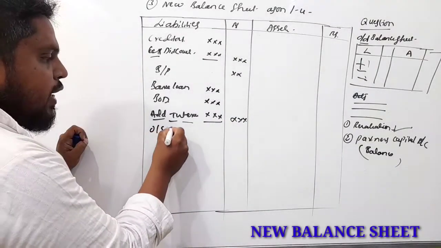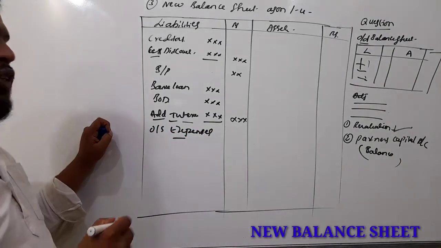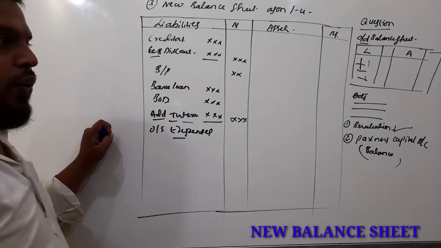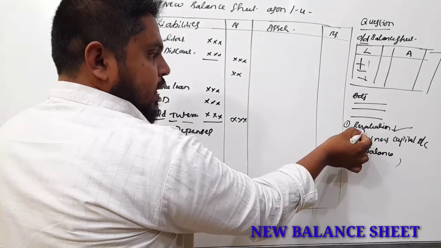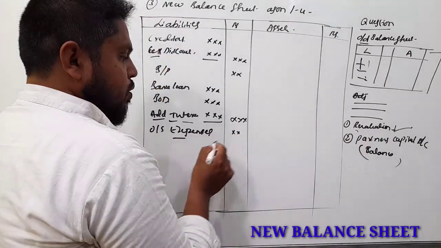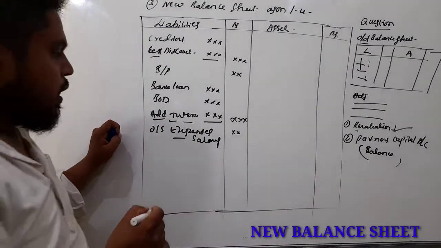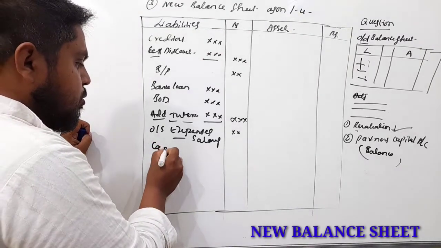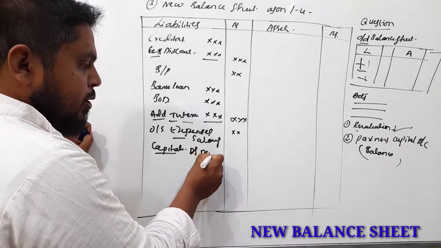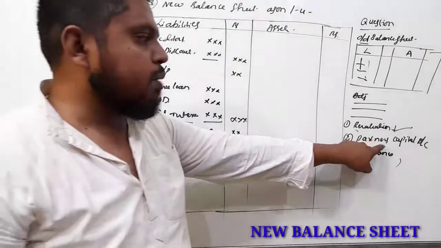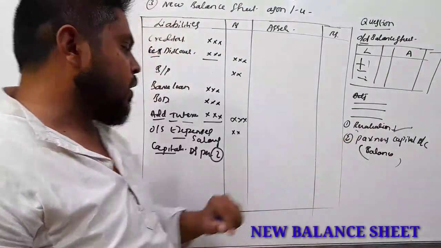Next, outstanding expenses. These are the expenses which have not been paid by the partnership firm. First, all the adjustments you will get in the revaluation account. If you get any outstanding expenses we have to record them, for example salary, rent, wages, commission. Next, the capitals. Capitals means as per the second step, that is the partners capital account. Whatever balance you got there, that balance along with the new partner we have to record.